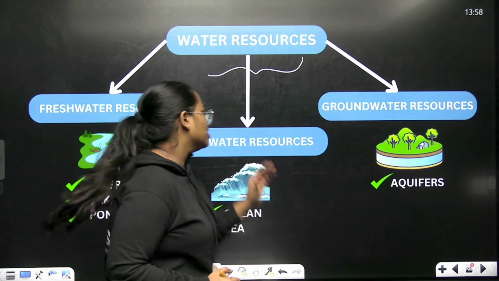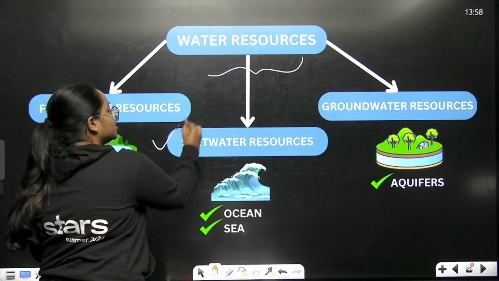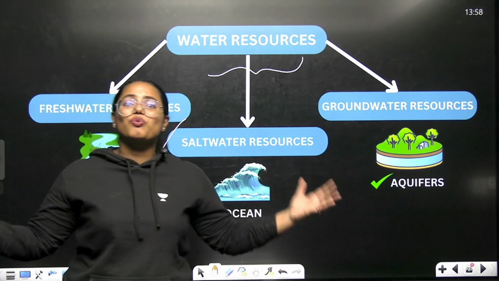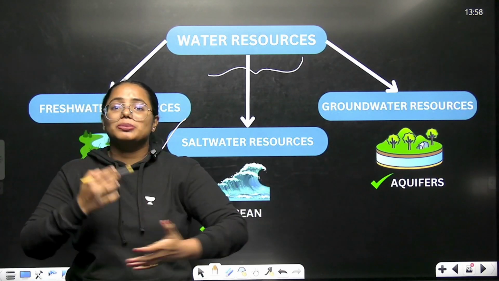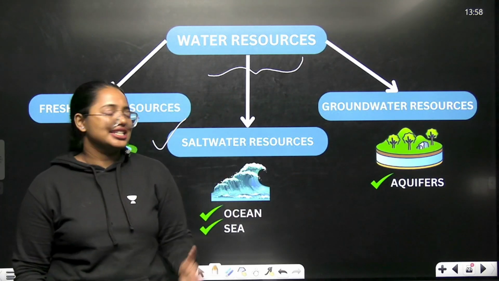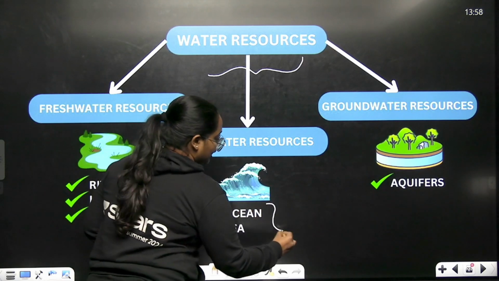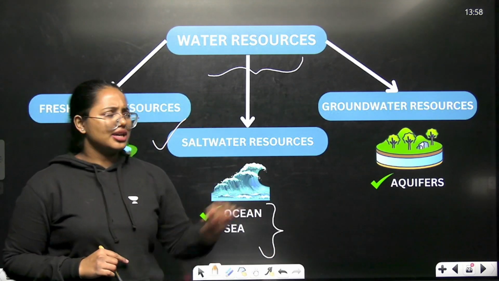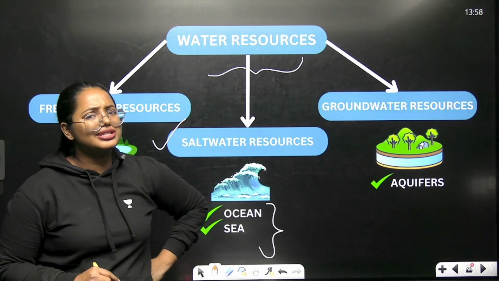And what about this one? Saltwater resources are the sources of water in which the water could be salty, right? Yes. So ocean and sea, these are considered as saltwater resources. And what about groundwater resource?